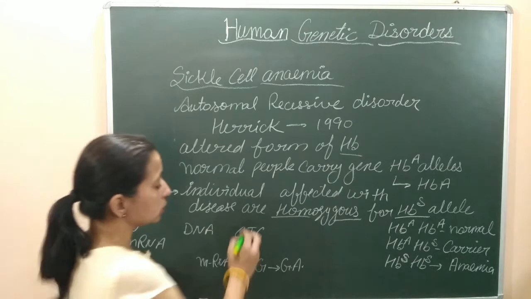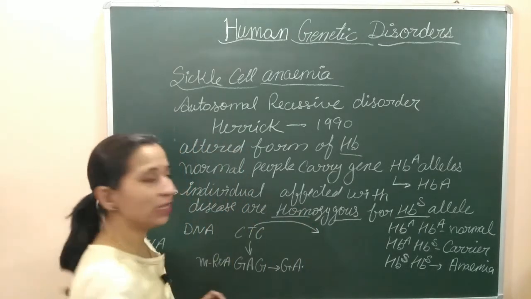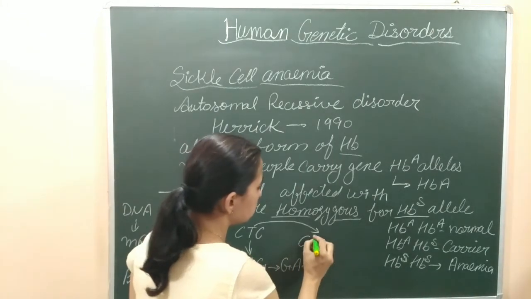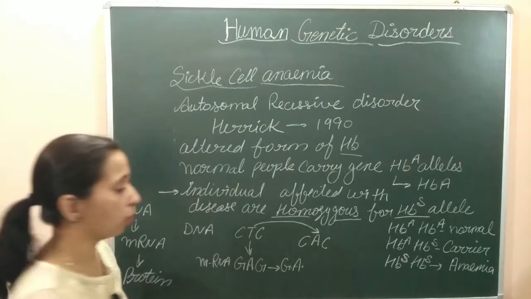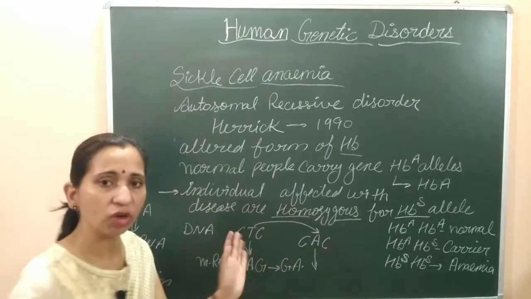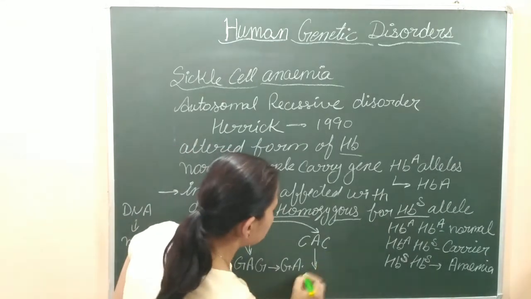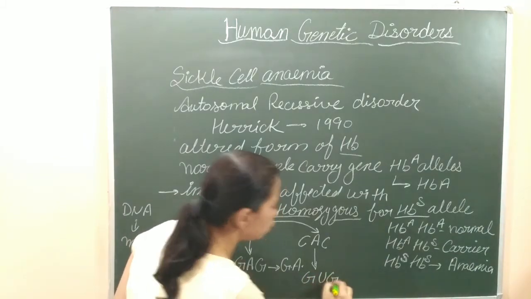But due to the single point mutation, this T gets changed. यहाँ पे T के अंदर change आ जाएगा, and it will become CAC. When this CAC gets transcribed, it contains the sequence GUG.